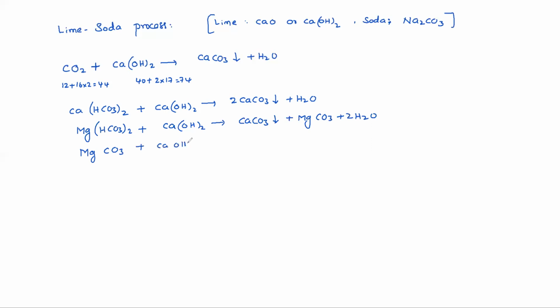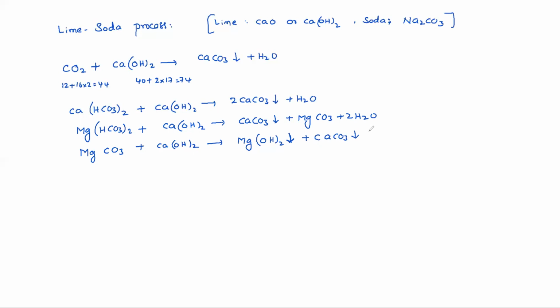That means magnesium bicarbonate needs 2 times of lime, right? 1 mole of magnesium bicarbonate needs 2 moles of lime. Ca(OH)2 gives rise to Mg(OH)2. Of course, it is insoluble, that's why it gets precipitated and settles down in the sedimentation tank, CaCO3. So that also gets settled.